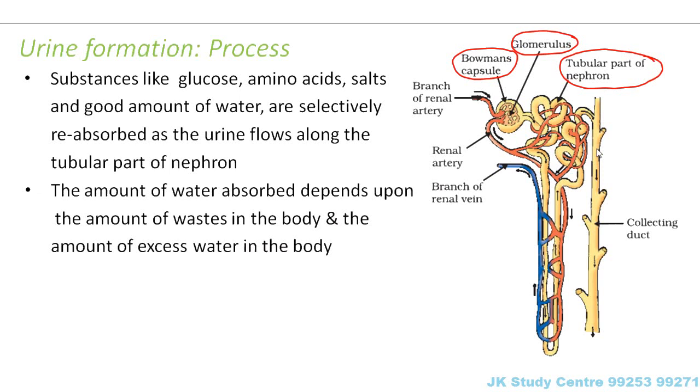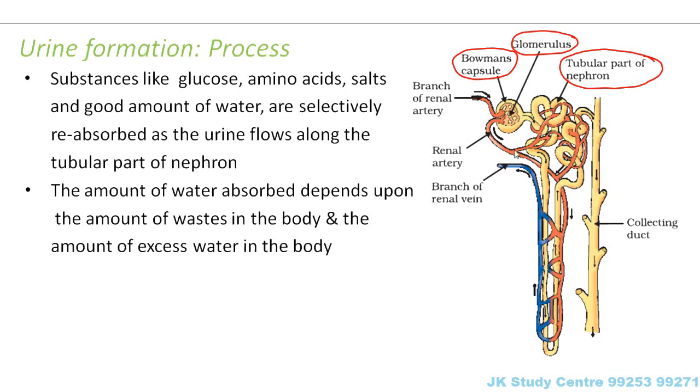The amount of water that is absorbed depends upon the amount of wastes in the body and the amount of excess water in the body. As I said, the blood which is coming from these arteries contains the wastes, and it also contains all the excess water in the body. Right?